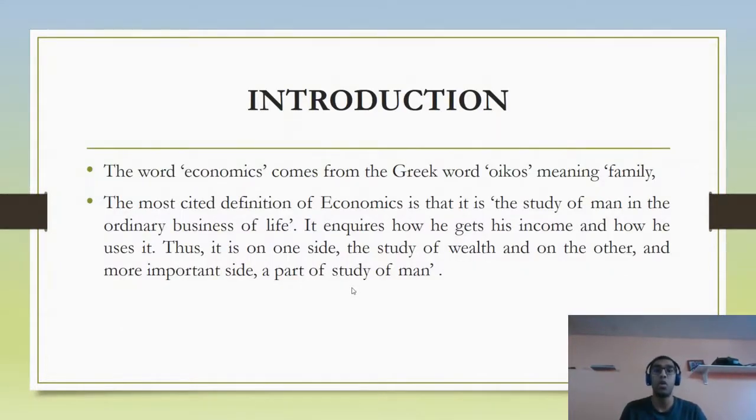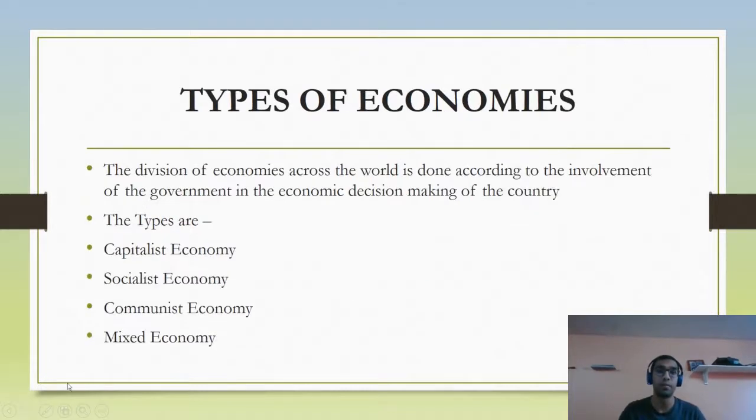The word economics comes from the Greek word oikos, which means family. Hence, from this you can decipher that economics is a study of man in the ordinary business of life. It inquires how he gets his income and how he uses it. Thus, on one side it is the study of wealth, and on the other hand, the study of man. So it encompasses the wealth and the psychology of a man when he acquires the wealth.